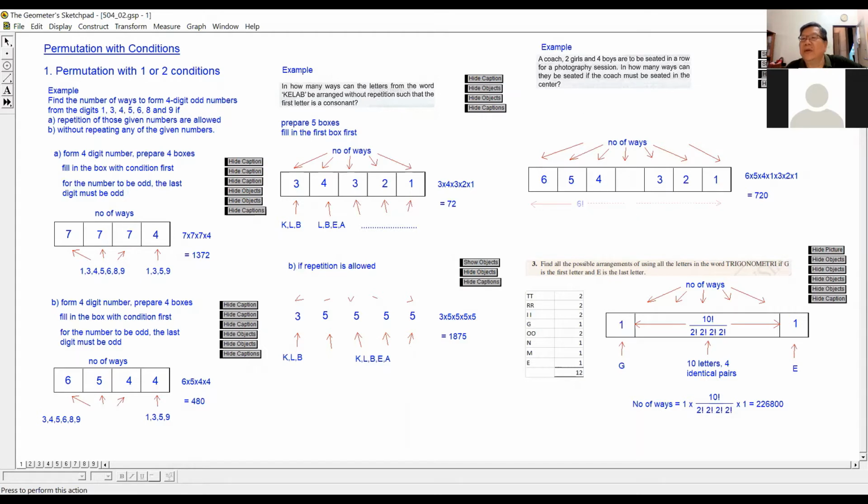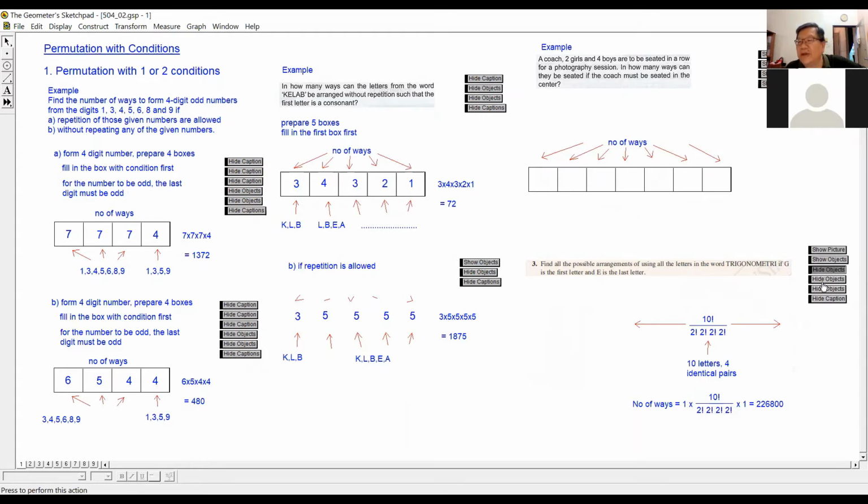So we're going to do some more difficult questions. These are the simpler ones, and we are going to do more difficult ones. Li Ying, can you read this one? A coach, 2 girls and 4 boys are to be seated in a row for a photography session. In how many ways can they be seated if the coach must be seated in the center?